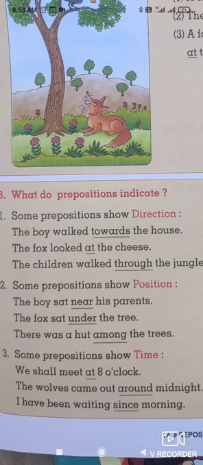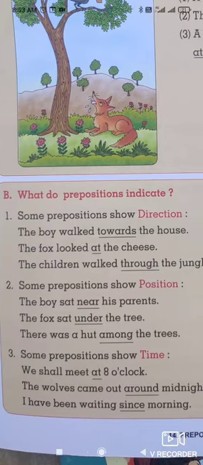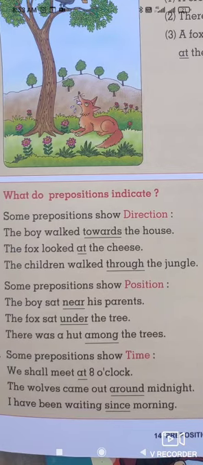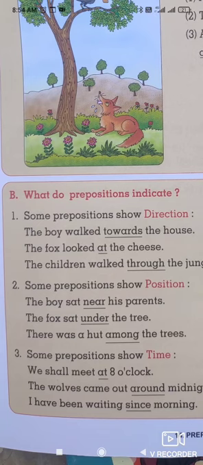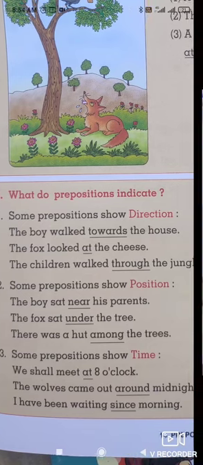Next sentence: The fox sat under the tree. Here we come to know the position of the fox. Under is a preposition which comes before the tree. Third one: There was a hut among the trees. So we come to know the position of the hut, which is situated among the trees.